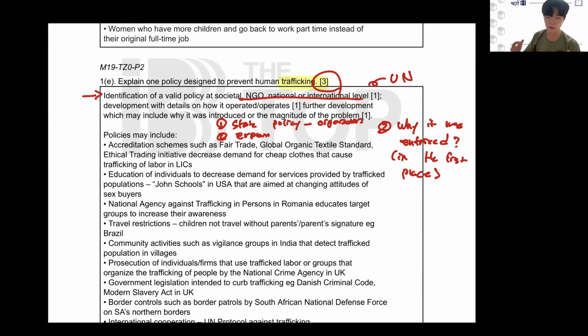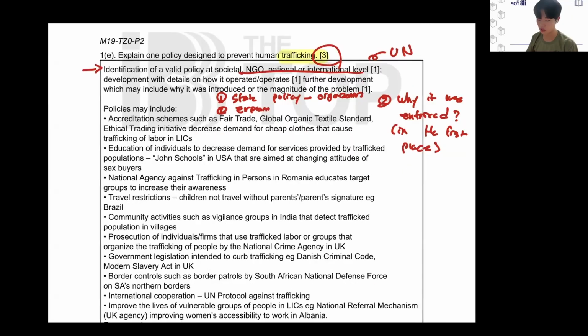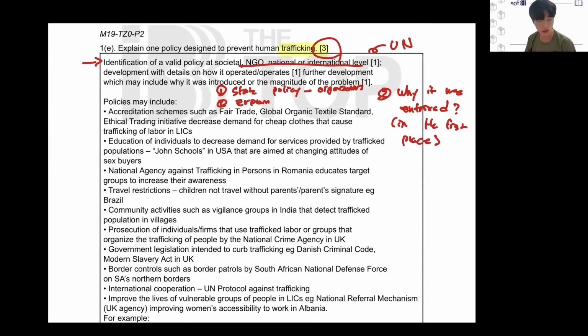And number two, explain that policy. Just simply explain what that policy is. And number three, why it was enforced and developed in the first place. Come back to the cause of why it all started, why the policy was enforced. You know. All right. Am I clear on that, guys?